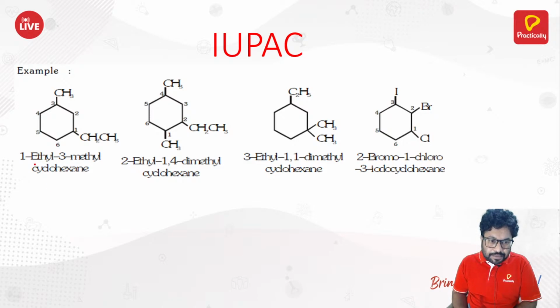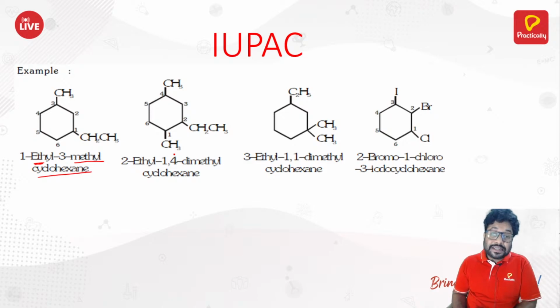The name of this compound is 1-ethyl-3-methylcyclohexane. Just like that. Similarly, how would you name this second compound? Now 1, 2, 3, 4, 5, 6. Here it is 2-ethyl-1,4-dimethylcyclohexane.